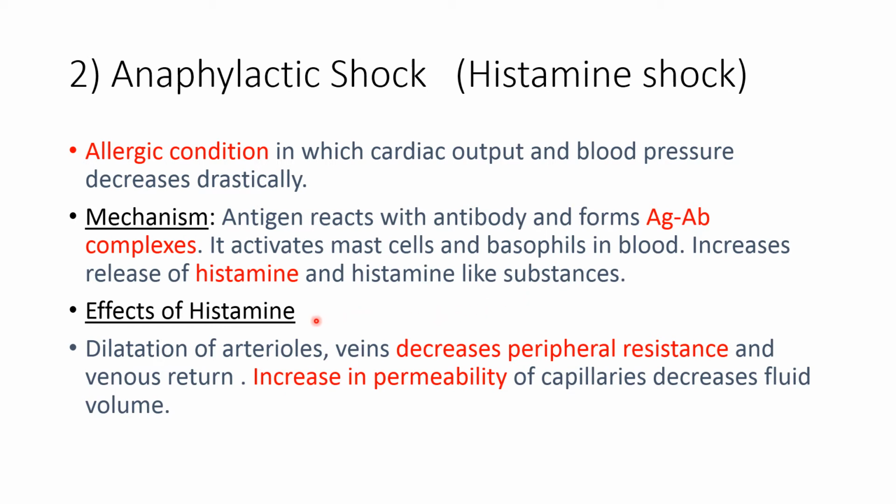Anaphylactic shock is produced because of various effects of histamine. Histamine produces dilatation of the arterioles and veins, and because of this, it decreases the peripheral resistance. It increases the permeability of the vessels, and because of this, it decreases the circulating fluid volume. Because of both these reasons, it decreases the blood supply, oxygen supply and nutrients to the tissue, and this is known as anaphylactic shock.